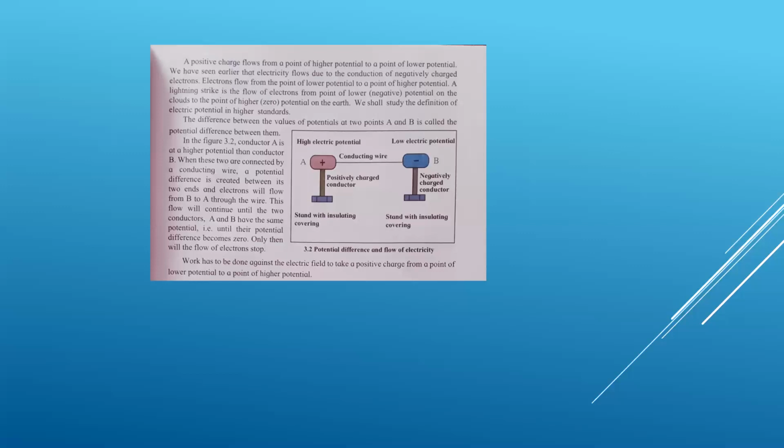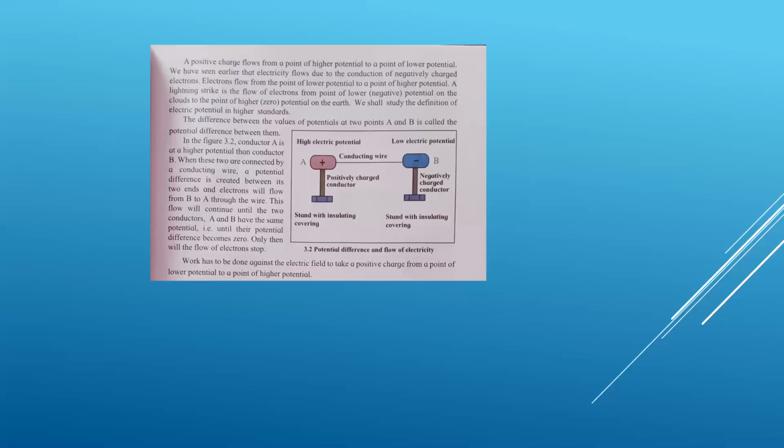Now, because there is a high electric potential and a low electric potential, due to this, what you will get is a difference. And this difference is called a potential difference. There are two charges, one is high and the second is low, and these two are connected by a conducting wire. It shows a difference, so it is called a potential difference. First I talked about what is potential, and now it is what is potential difference.